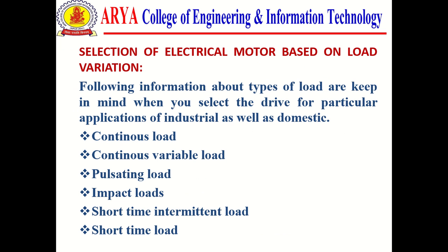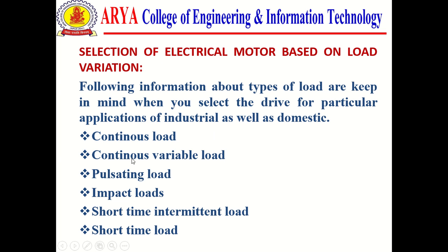Now, other parameters for selection of an electrical motor based on load variation. What is the requirement of the consumers or the mechanical load side? Here the following information about types of loads should be kept in mind when you select the drive for a particular application, of industrial as well as domestic loads.